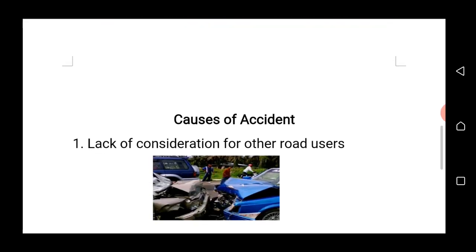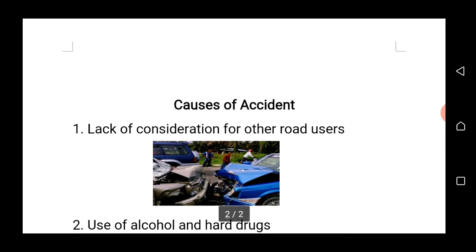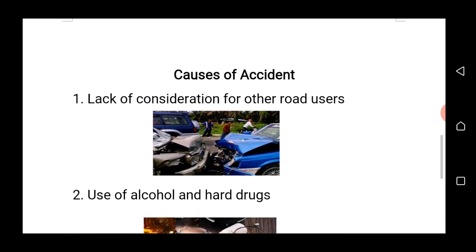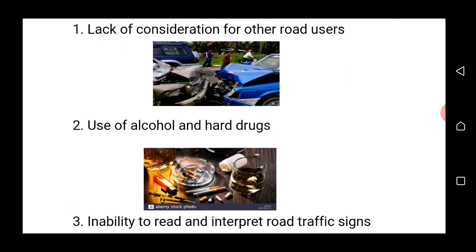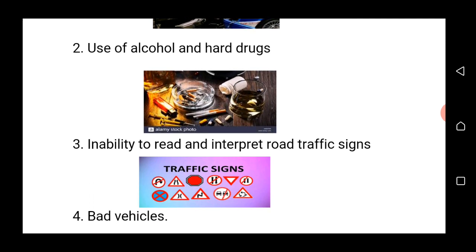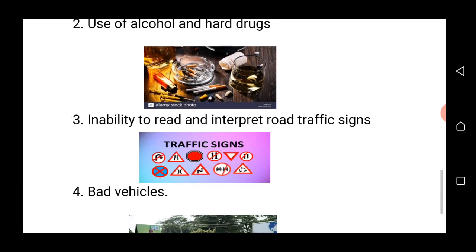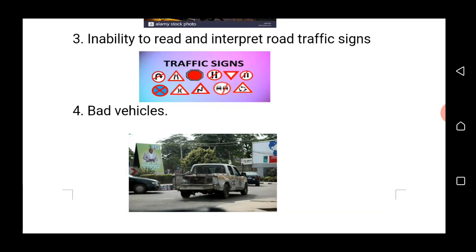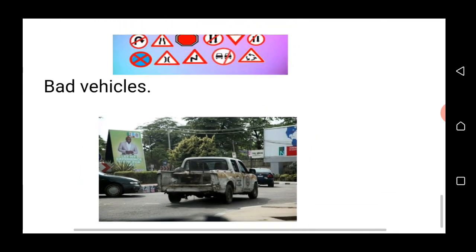Okay, we'll now move to the causes of accident. The first one, we said lack of consideration for other road users. The second one, use of alcohol and hard drugs. Third one, inability to read and interpret road traffic signs. And the last one is bad vehicle.